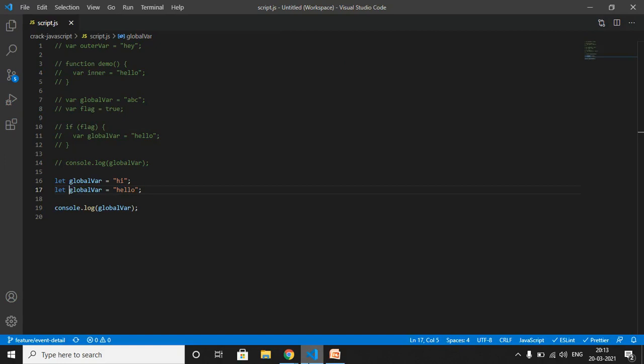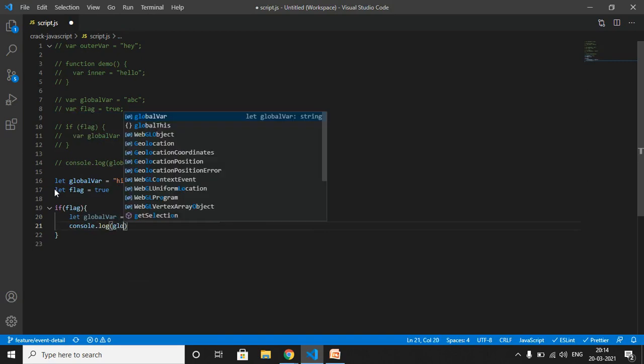However, if you have defined the same variable in different scopes, then it will run perfectly without any error. Let me show you one example. Let flag is equal to true. If flag, and let global var is equal to updated. Console.log global var.